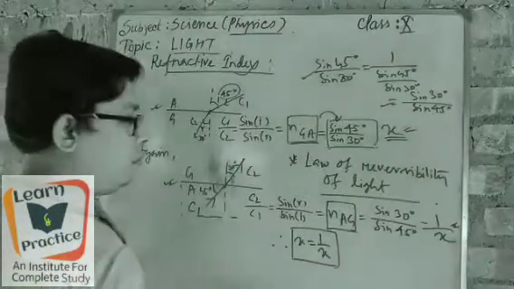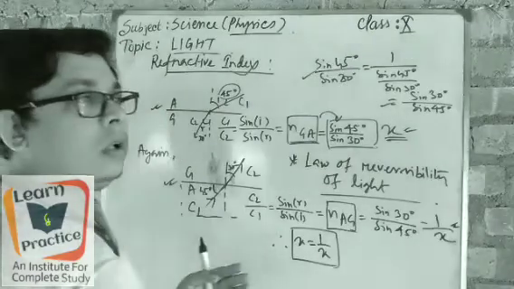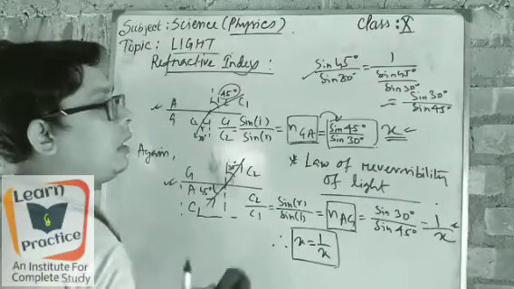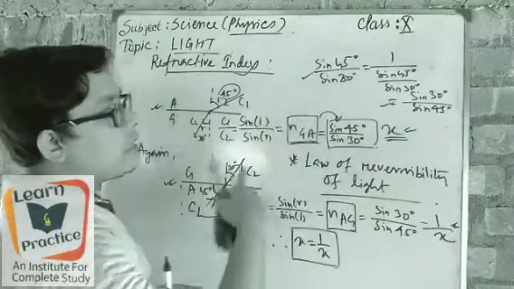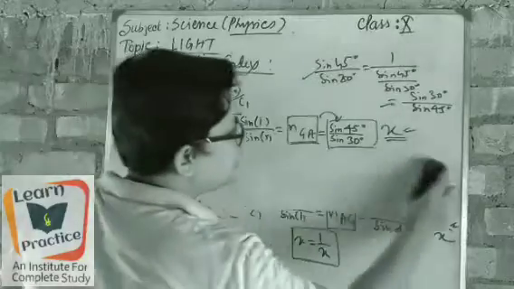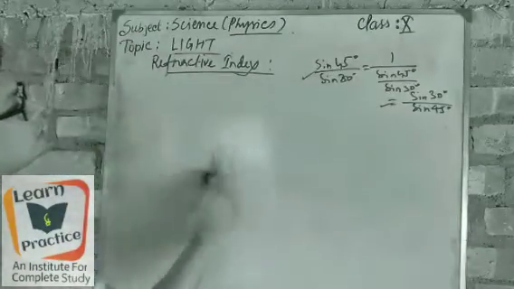It may also be said in a question to prove that light can be reversed through the medium, and then you have to show this entire process. So let's go for three mediums and how light passes through them.